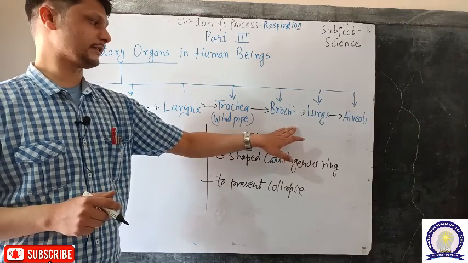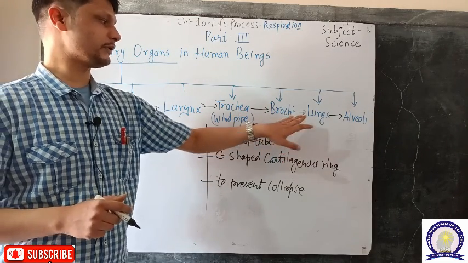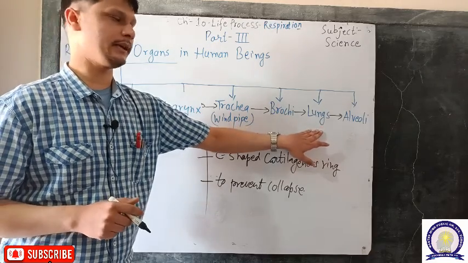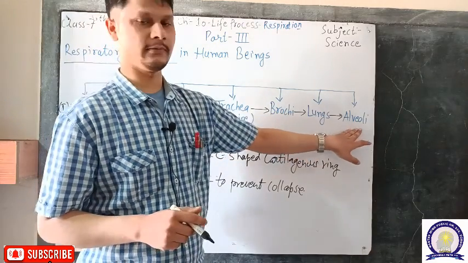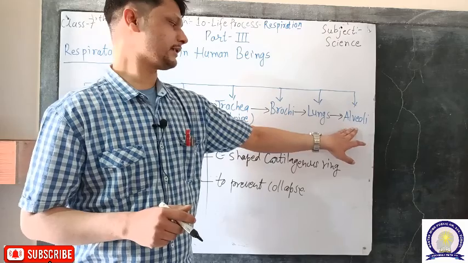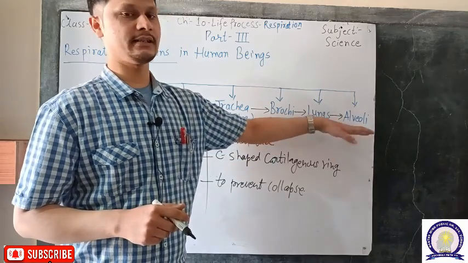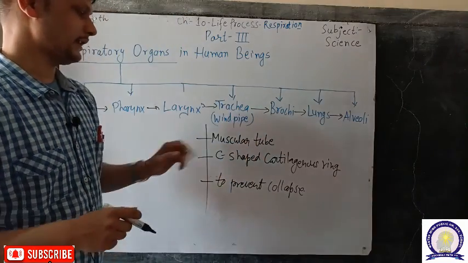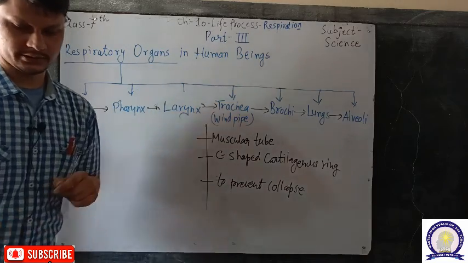We will discuss that further. Now, the air from the bronchi reaches the lungs, and the lungs are made up of small units called alveoli. Whenever air reaches the alveoli, gaseous exchange occurs only in the alveoli. That part will be discussed in a further section.